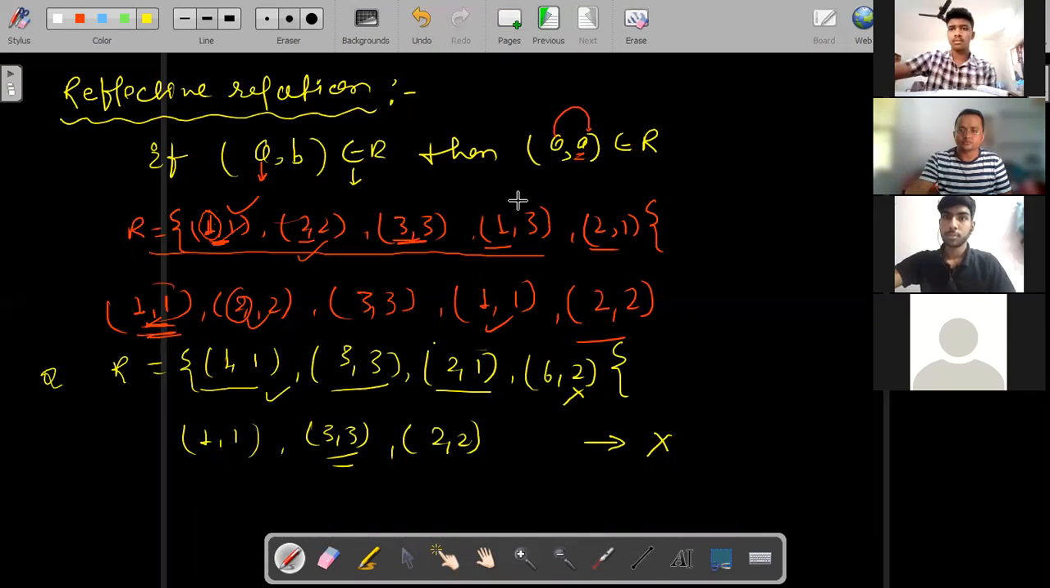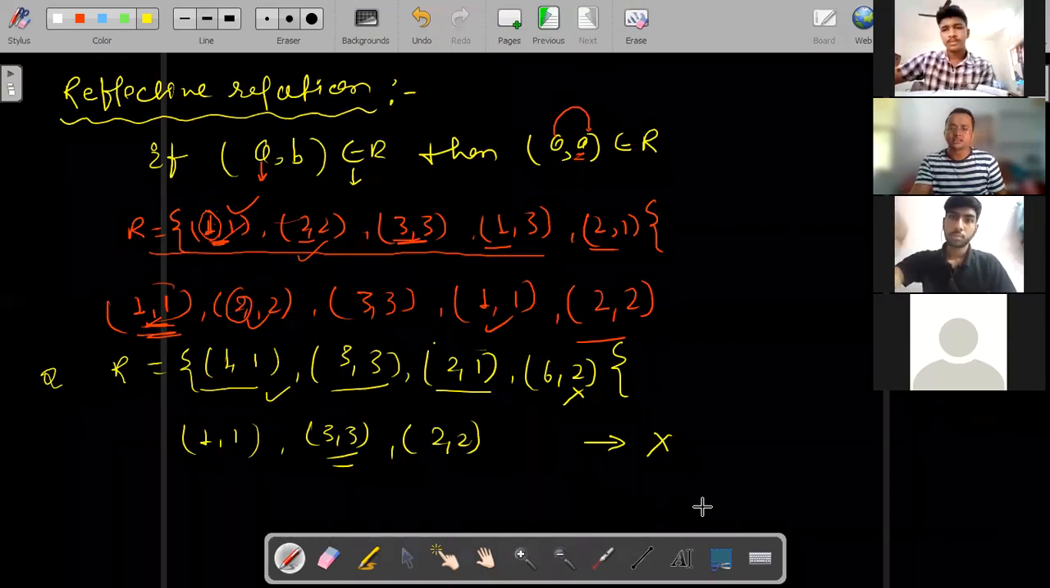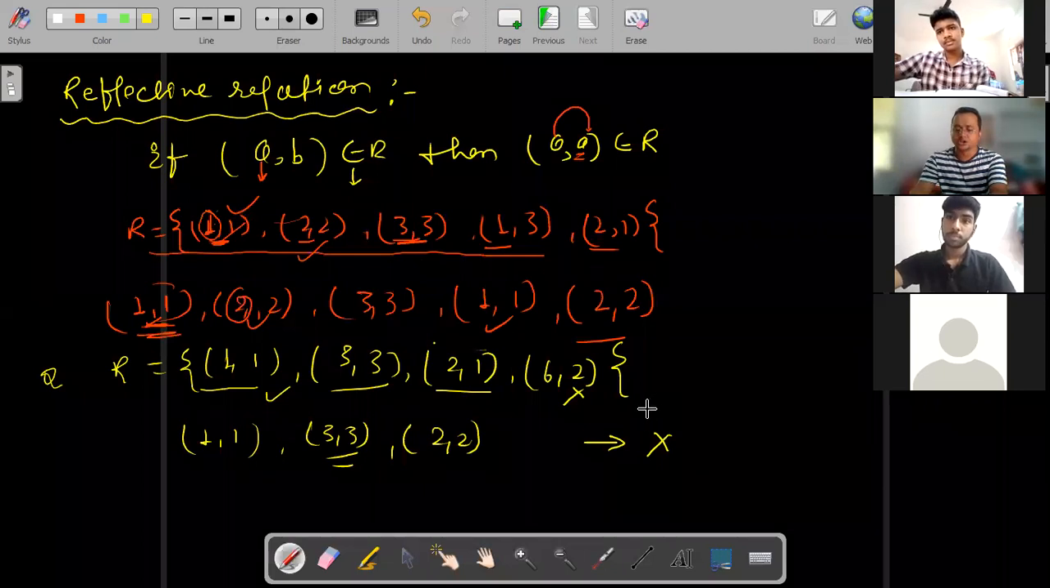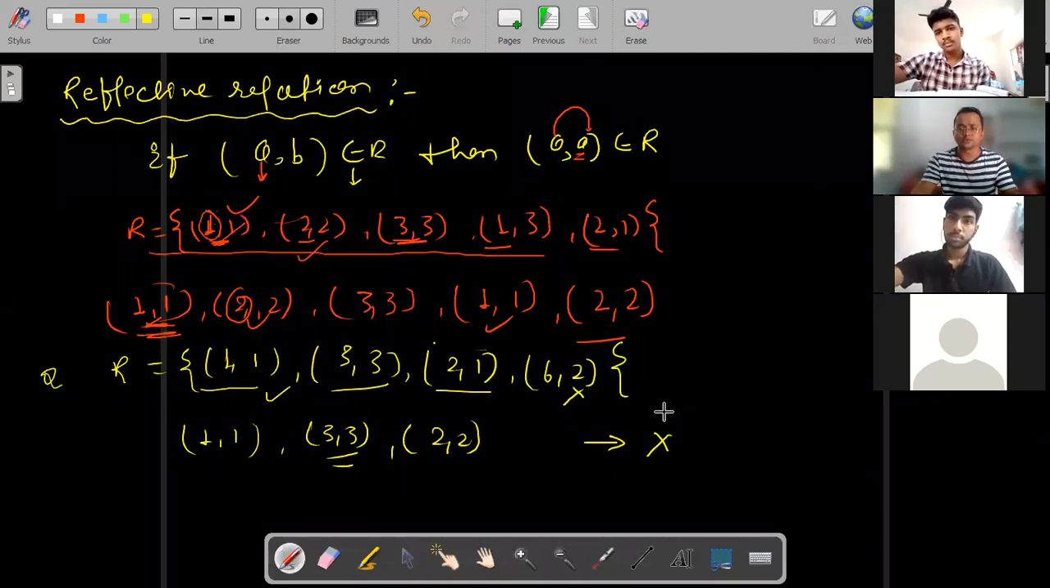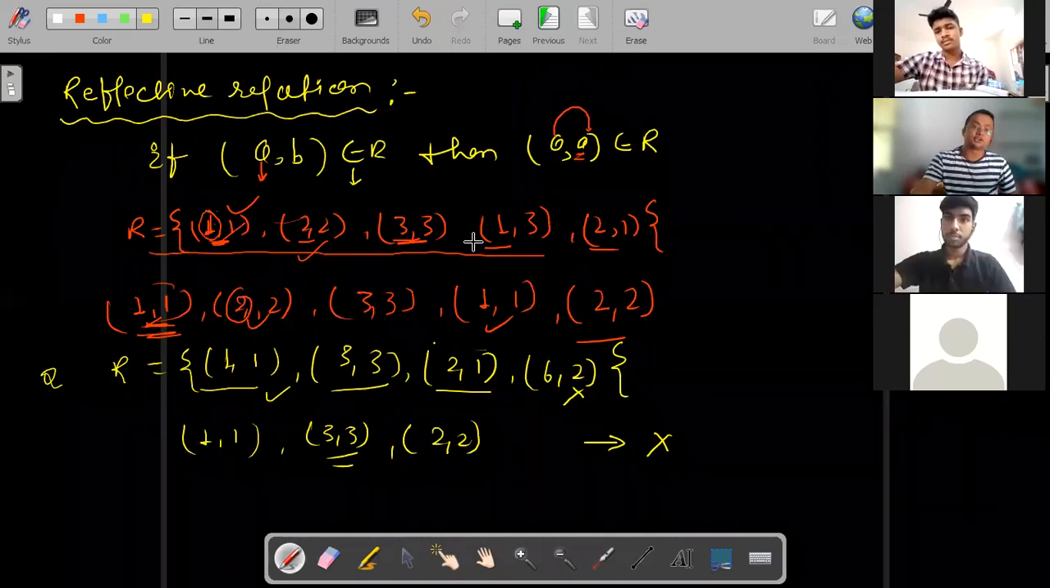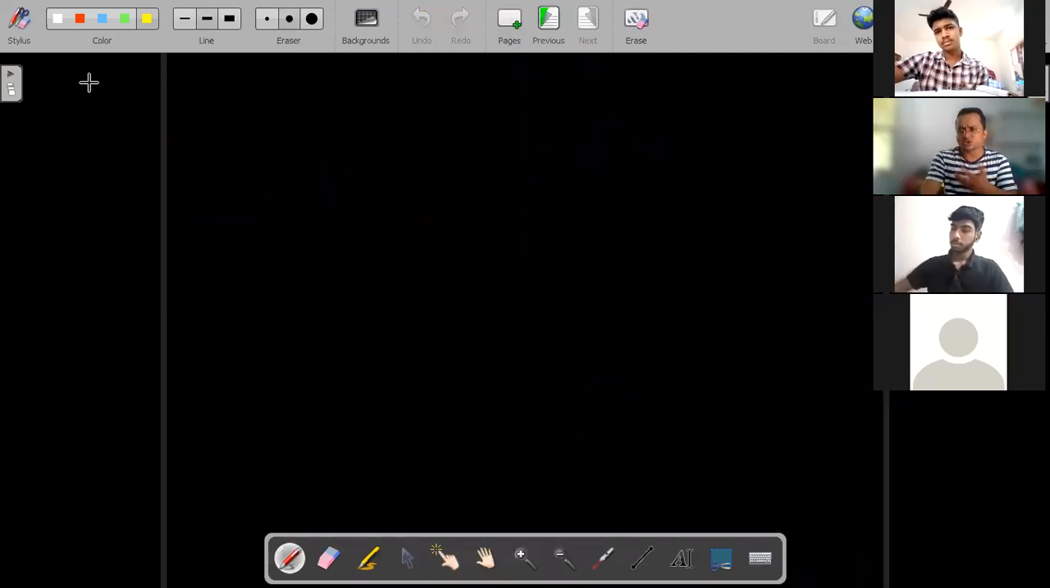Okay. Hope it is clear to all of you. Okay, very good. Now the next relation is which one? Symmetric relation. Yes, symmetric relation. So all of you just see what a symmetric relation is. Symmetric relation is also very easy.